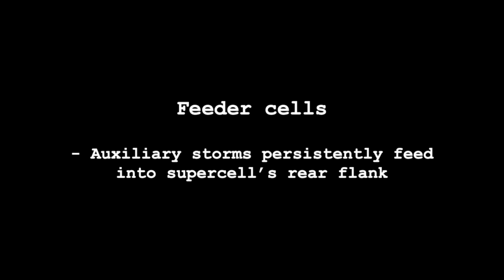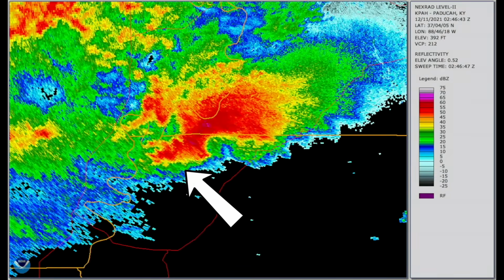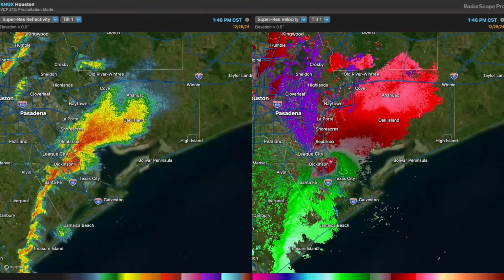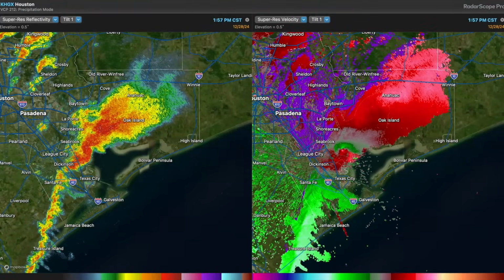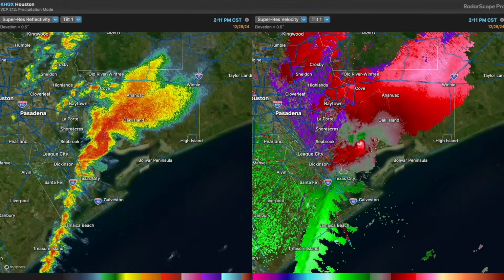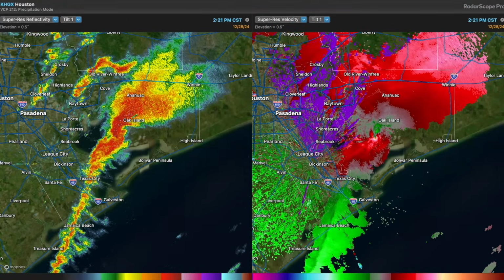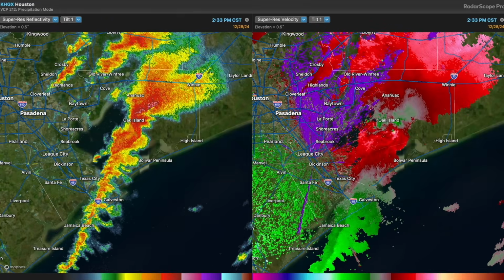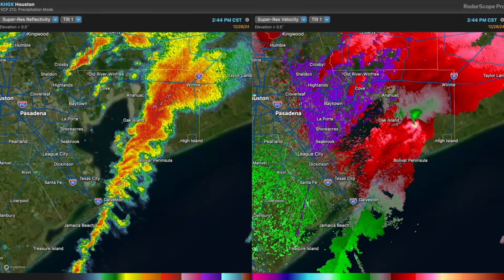The next type of interaction involves feeder cells. As their name suggests, these cells persistently feed into the rear flank of the supercell. Feeder cells can consist of only a couple trailing storms, or a whole line of storms as in this example here. As we discussed earlier, the degree of storm relative inflow dictates the quantity of feeder cells that's necessary to achieve the inflow-outflow balance.